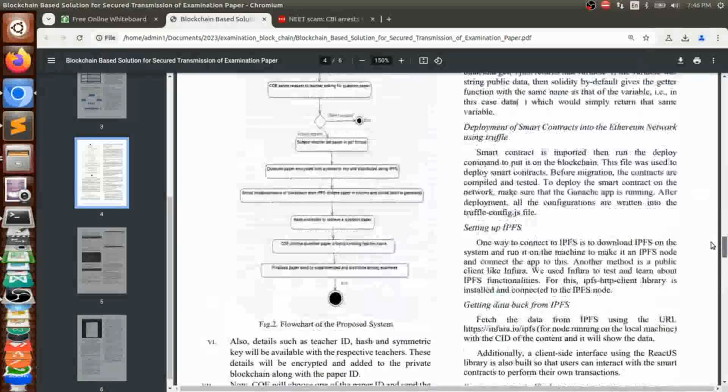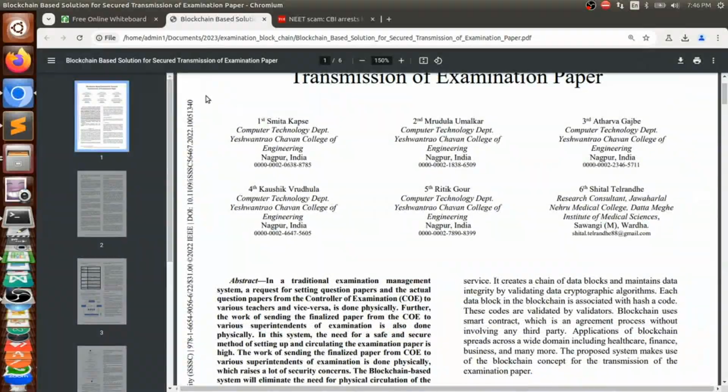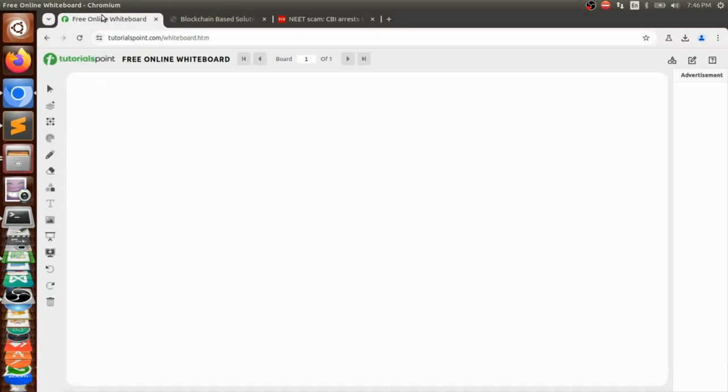Now what is special with our proposed methodology, and how are we solving the present problem better than the existing paper? In our case, the teacher will be setting up the paper. Now this paper should reach the superintendent directly.